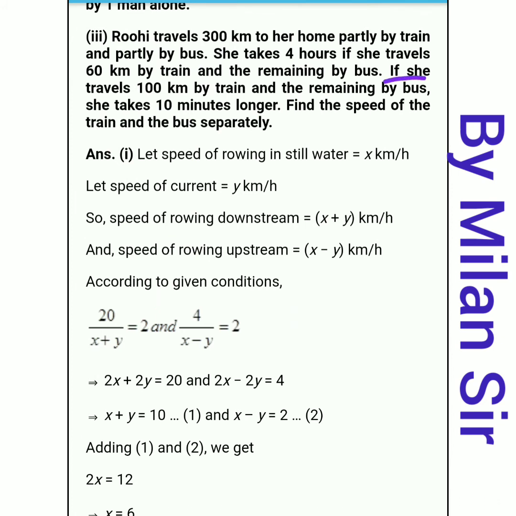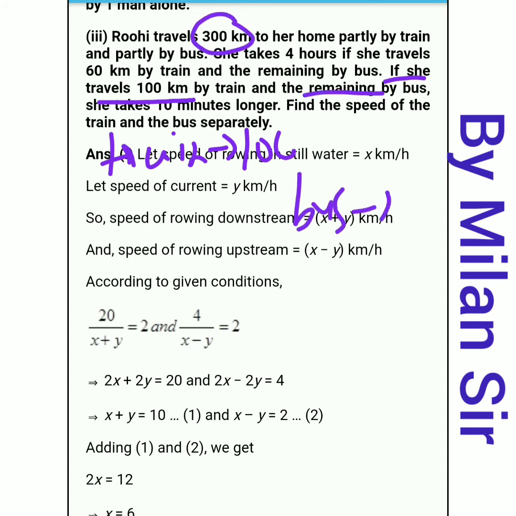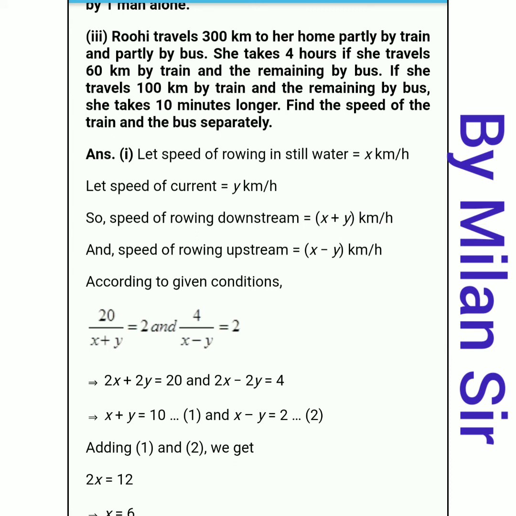Now for the second equation, if she travels 100 kilometers by train, and the remaining distance by bus, that means 300 minus 100, so 200 kilometers by bus, she takes 10 minutes longer. That means initially 4 hours, now 4 hours and 10 minutes. Ten minutes longer means more than 4 hours, so 4 hours plus this 10 minutes.